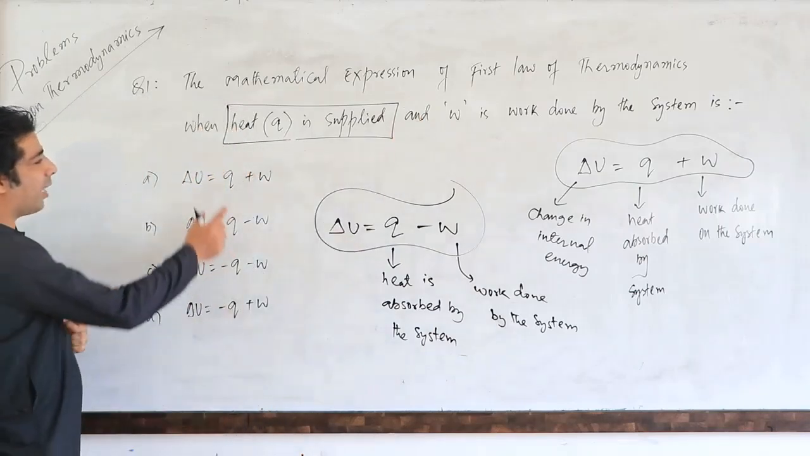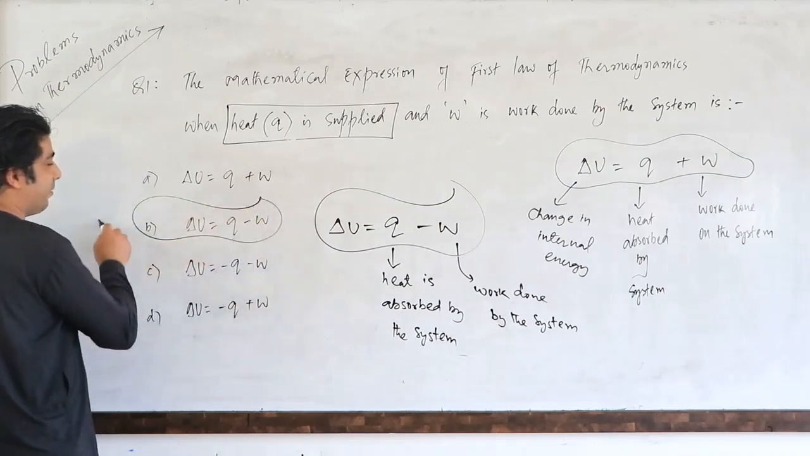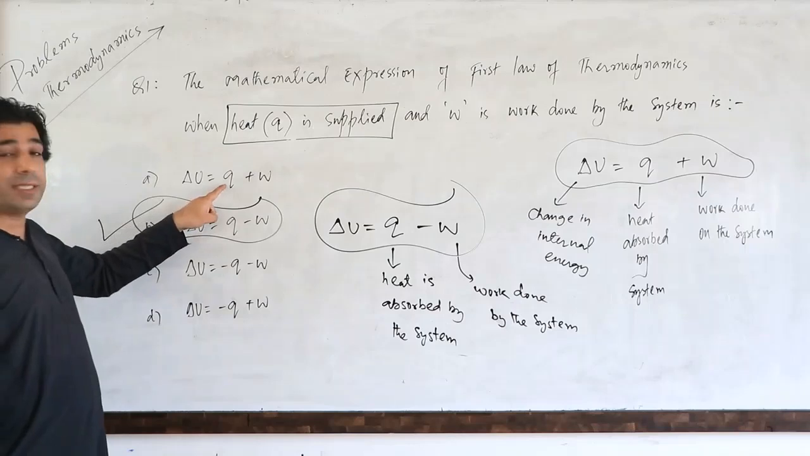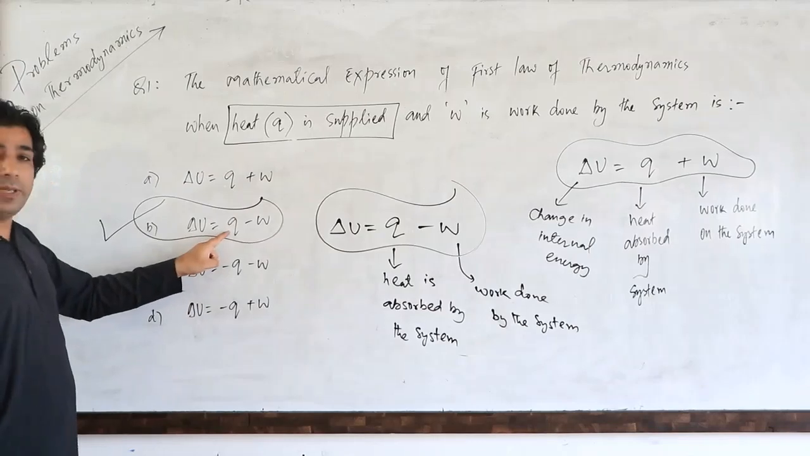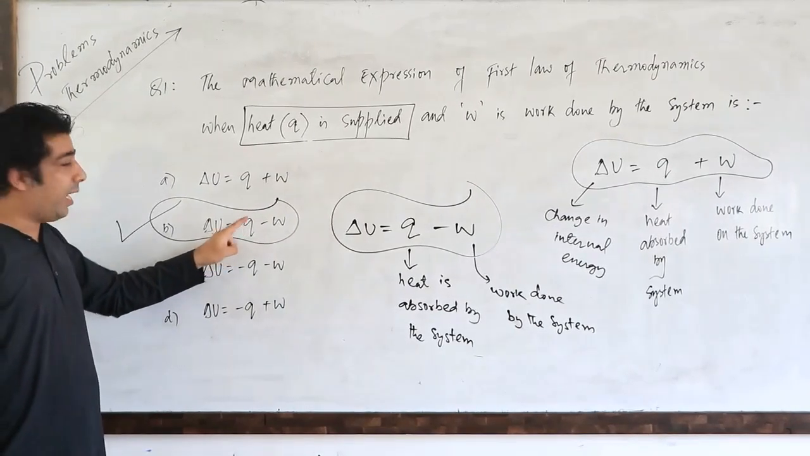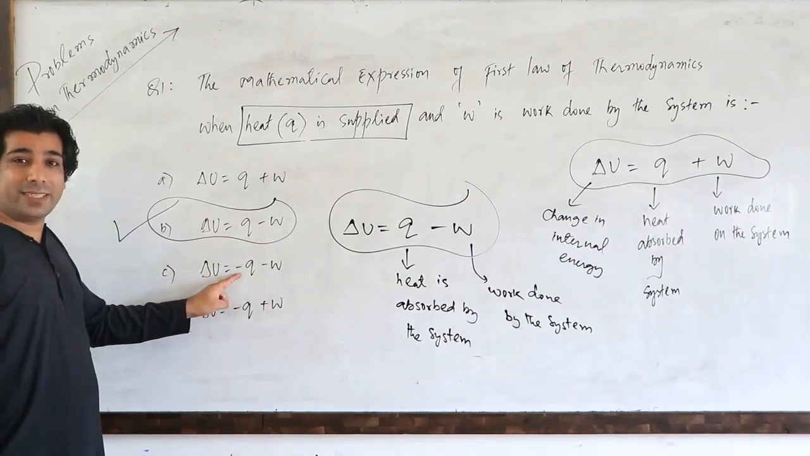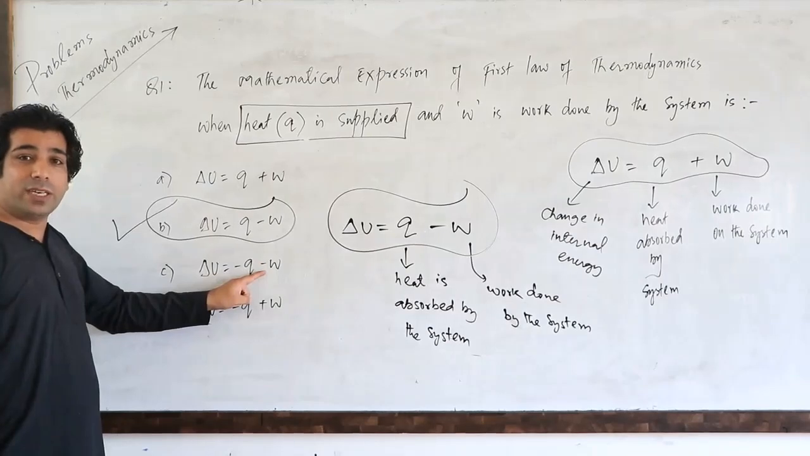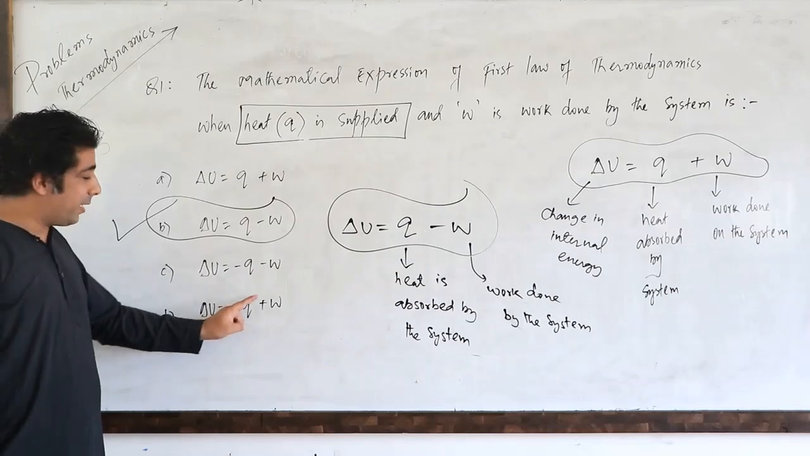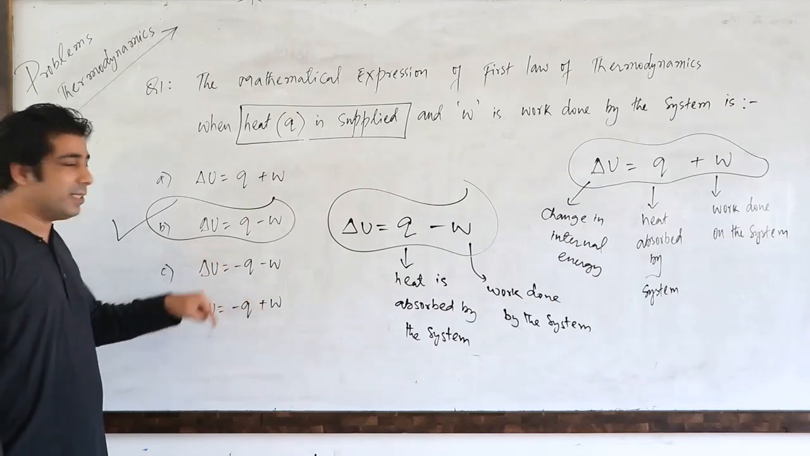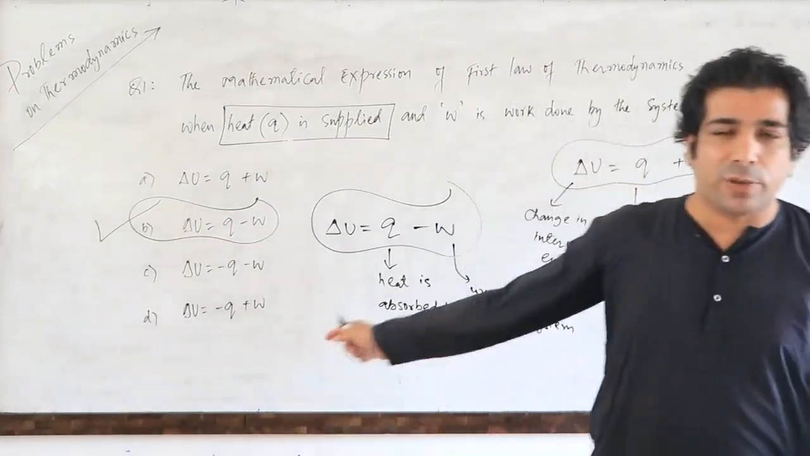So now, my dear friends, out of these expressions, if you see, the expression number second is our answer. What is the meaning of this? Heat absorbed by the system, work done on the system. What is the meaning of this? Heat absorbed by the system and work done by the system. What is the meaning of this? Heat lost by the system and the minus W is work done by the system. What is the meaning of this? Heat lost by the system and the plus W means work done on the system. So our answer is option B. I hope you have understood, my dear friends. Please make note of this.